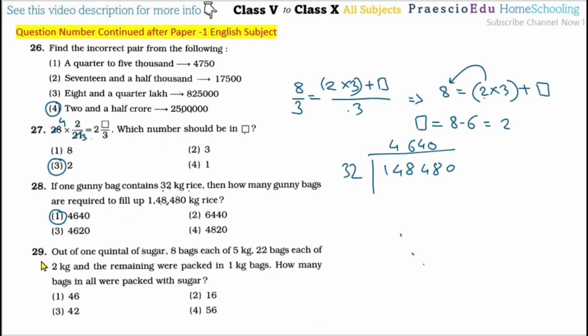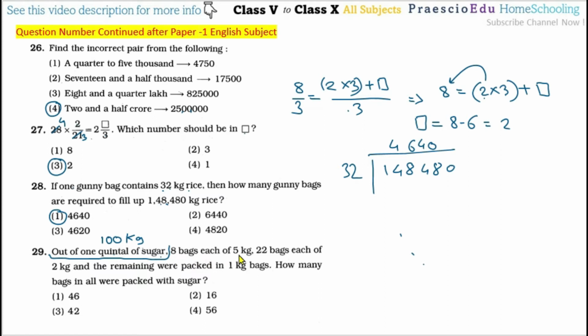So question number 29: out of 1 quintal of sugar, that means there is 1 quintal of sugar, and 1 quintal of sugar is 100 kg of sugar. Okay, 1 quintal means 100 kg. This statement is very important, always read it very carefully. Out of means that this is the total.